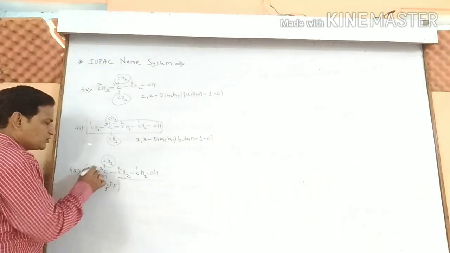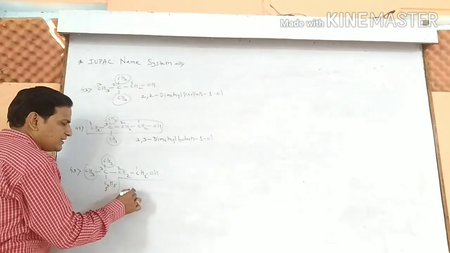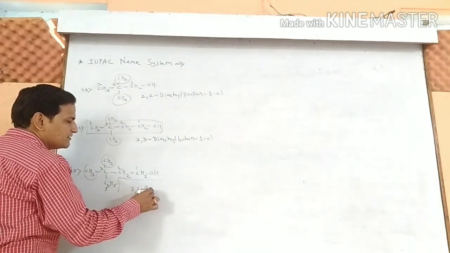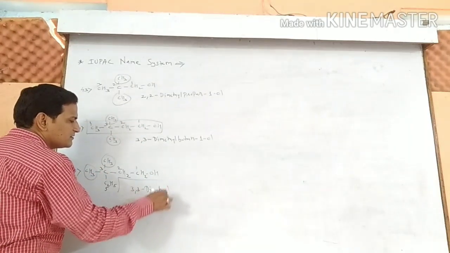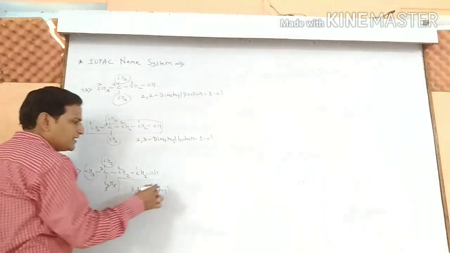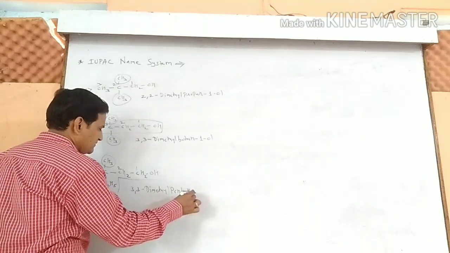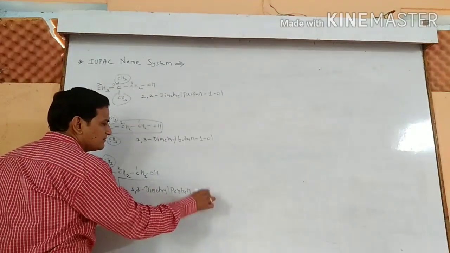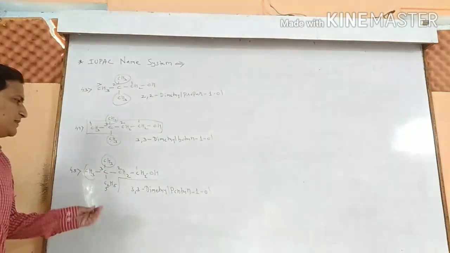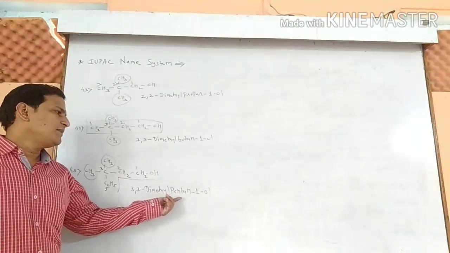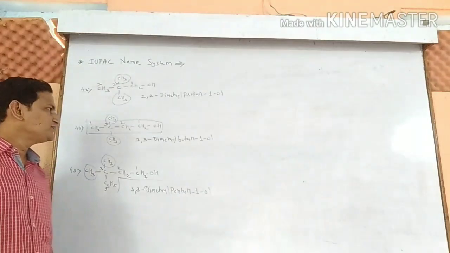At the third position 2 methyl groups are there. 3, 3 dimethyl, for 5 carbon atoms pentan 1-OL. Name of the compound will be 3, 3 dimethyl pentan 1-OL.